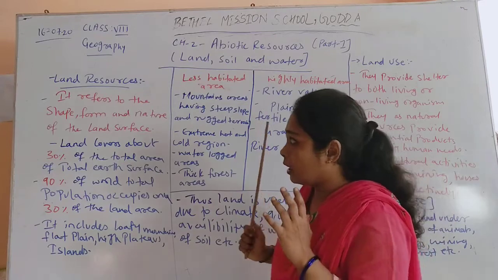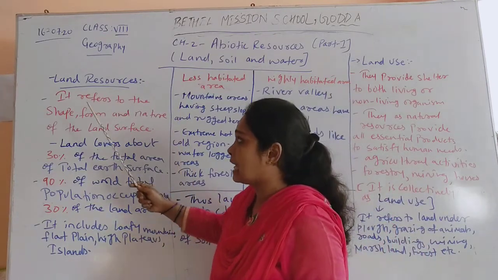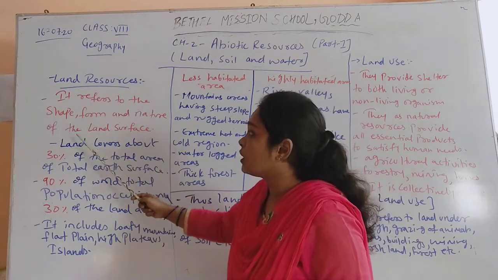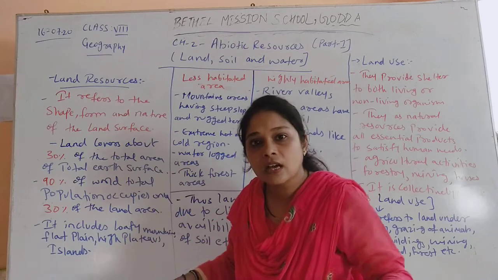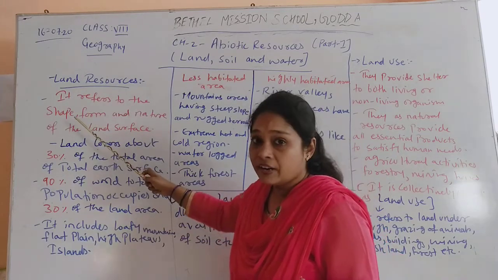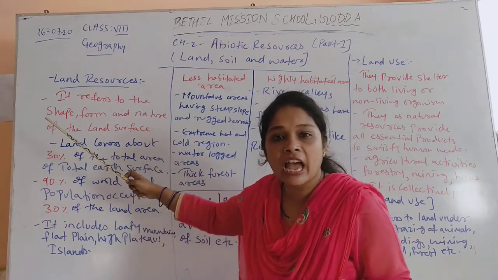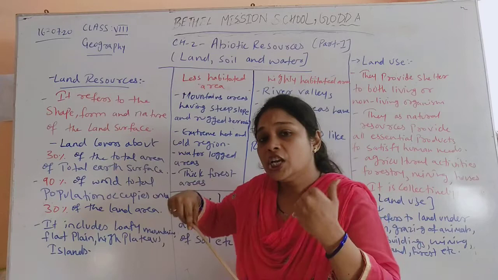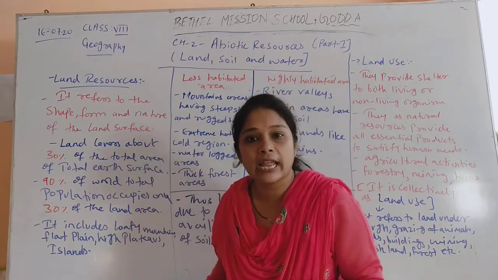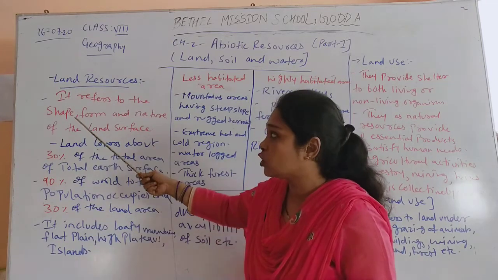But over here we have an exact definition of land resource, which says it refers to the shape, form and nature of the land surface. The land surface, that means the earth's surface, has different kinds of shape, form and nature. Shape means we have different shapes of land, like plain land, then we have rivers on that land, then we have valleys on that land. So there are different shapes of land.